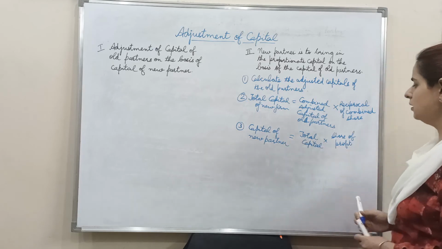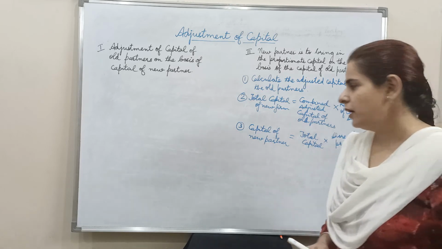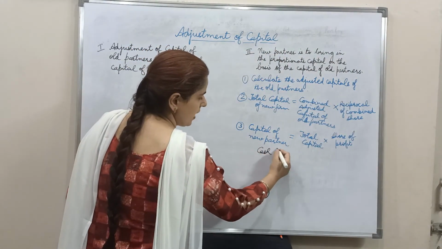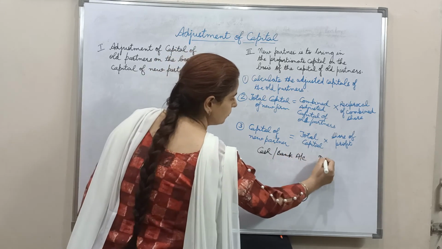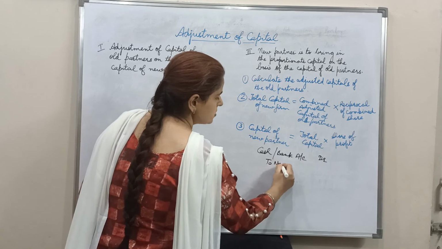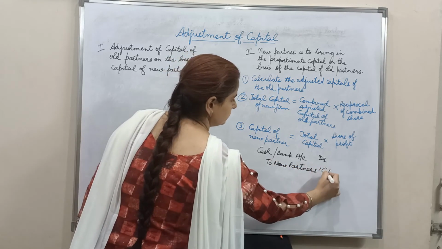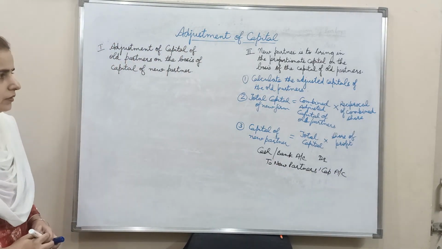This will give us the amount to be brought in by the new partner as the capital. And when he brings in that capital, the entry will be passed as cash or bank account, whatever is the case, debited to new partner's capital account. Being the capital brought in by the new partner.